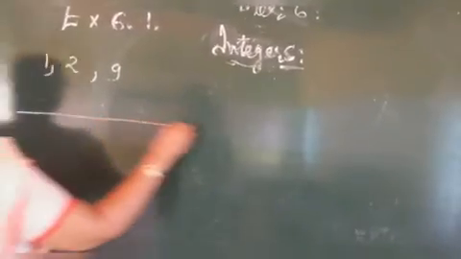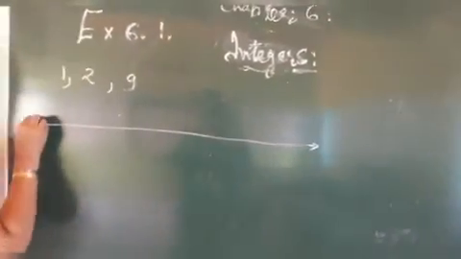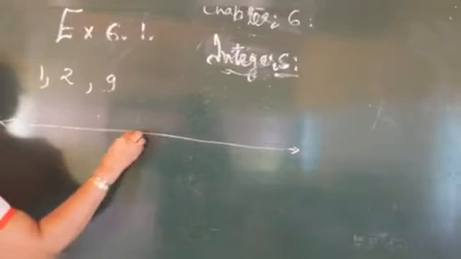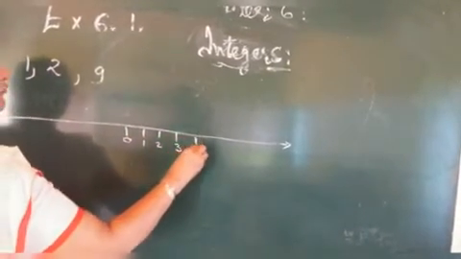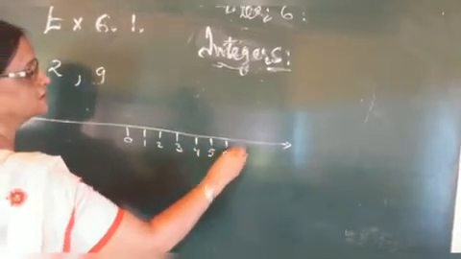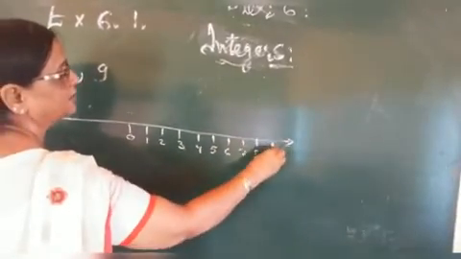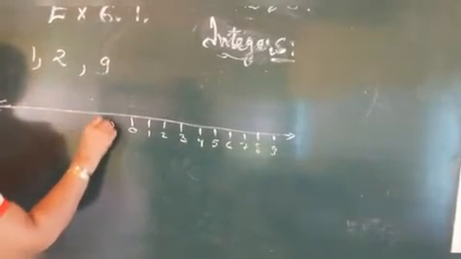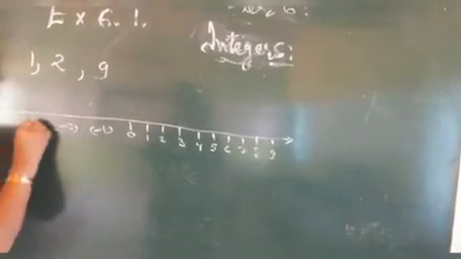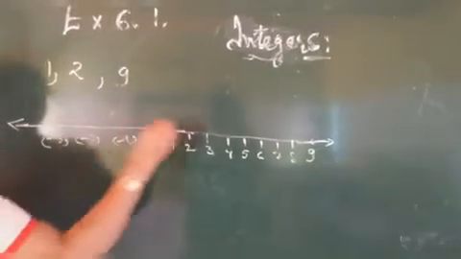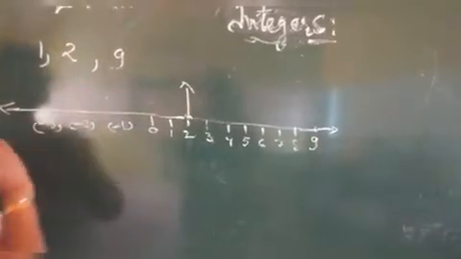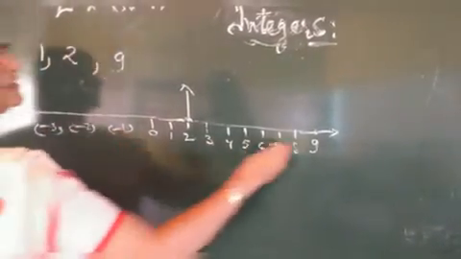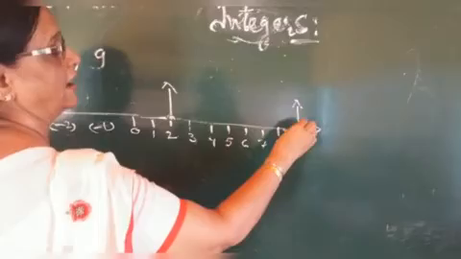For that we have to draw a number line. Here 0, 1, 2, 3, 4, 5, 6, 7, 8, 9. Here minus numbers are on the left side. Here is 2, as we have already learned in the previous exercise. Where is 9? Here is 9.